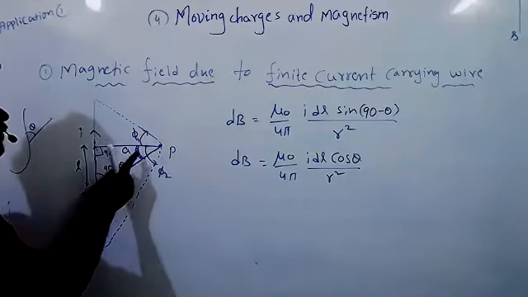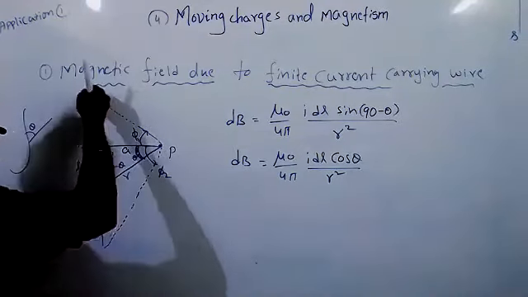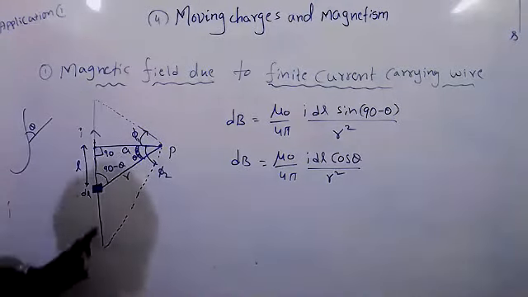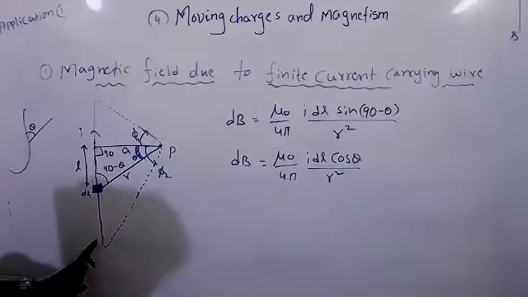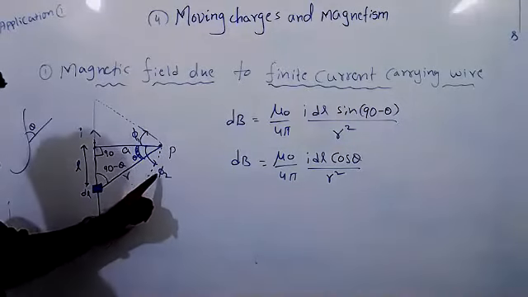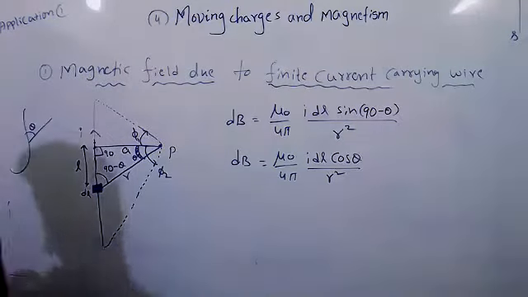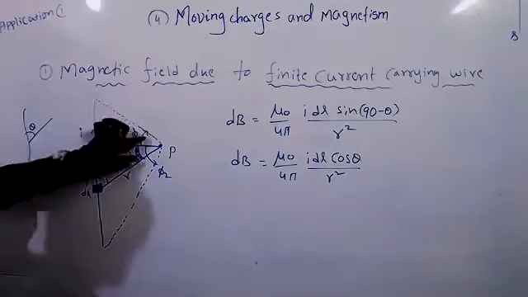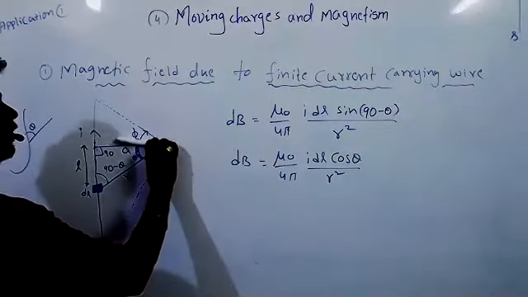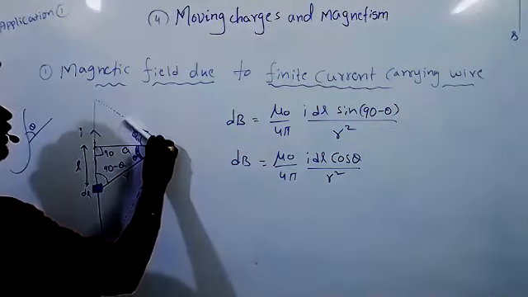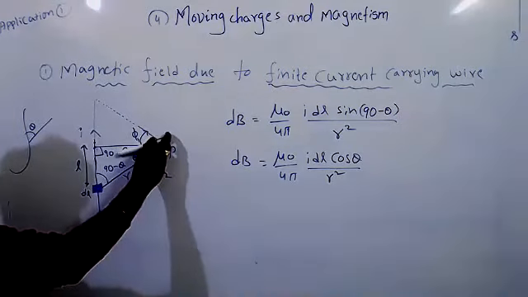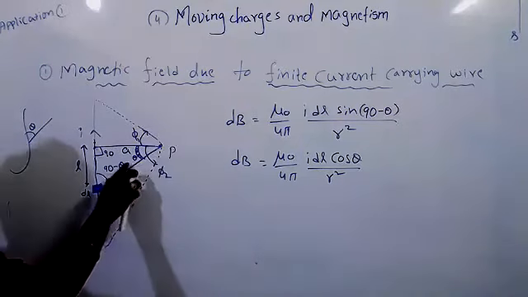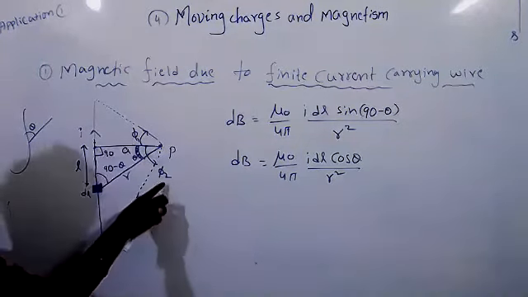So this theta will vary from here to here, then we can cover the total upper part. If theta varies from here to here, we can cover the total lower part. So theta will vary from pi 1 to minus pi 2. Understand clearly? Total, this theta will vary from here, here, here. It will cover the total upper part, and again from the downward direction, it will cover the total downward direction. So theta is from pi 1 to minus pi 2.